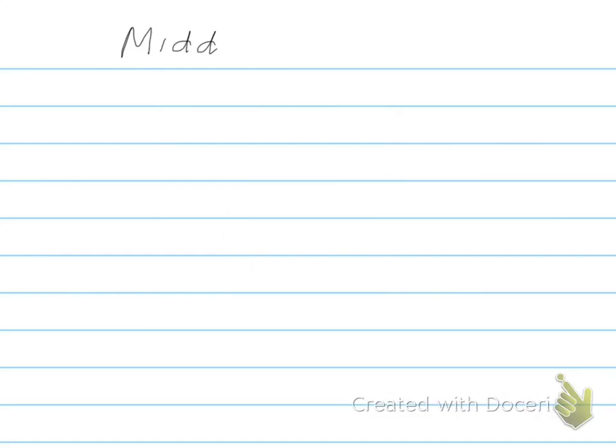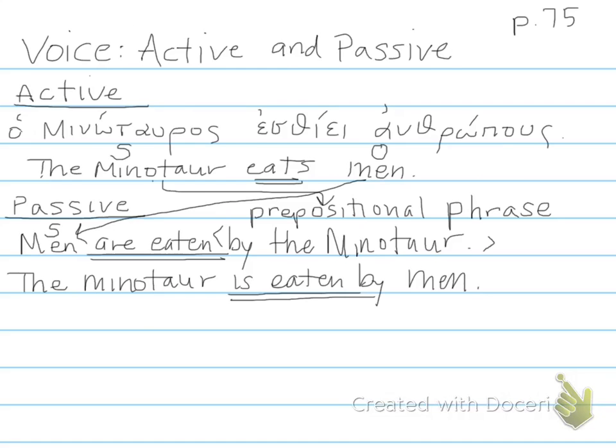So there we changed just the verb from active to passive. The Minotaur eats men, active. The Minotaur is eaten. And then we changed that direct object into a prepositional phrase. But notice we changed the meaning of the sentence entirely. The Minotaur is eaten by men. Is eaten is a passive voice.